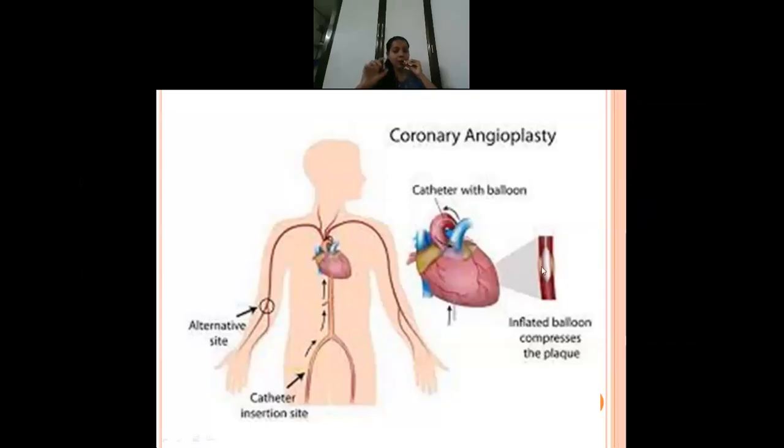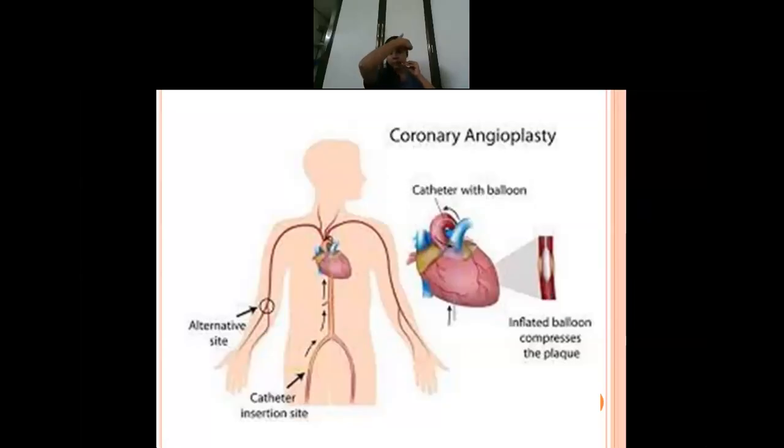So once the balloon tipped catheter has reached the point of blockage, what they will do is inflate the balloon. Once it has reached the point of blockage, the balloon will be inflated and it will be deflated continuously. Why is it done? So that it will compress the atheroma or the plaque.